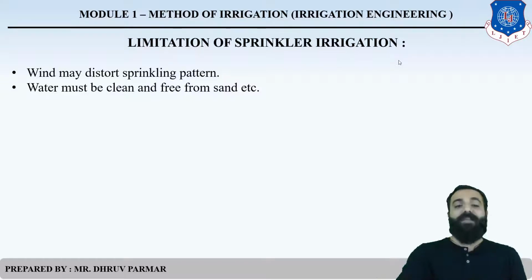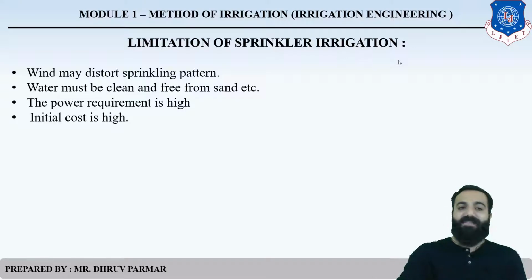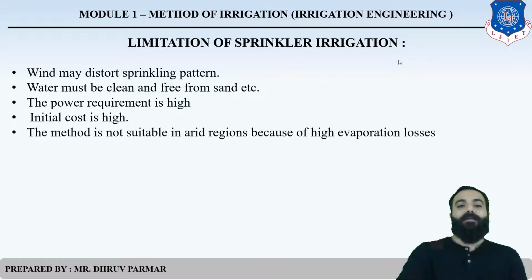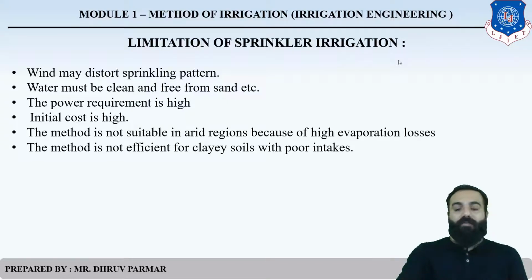When the water is not clean or has impurities, the pipe will be clogged. The power requirement is very high, and the initial cost is obviously high. This method is not useful for arid regions because of high evaporation loss that covers a large area when water is applied. Clear? This method is also not efficient for clay soil.